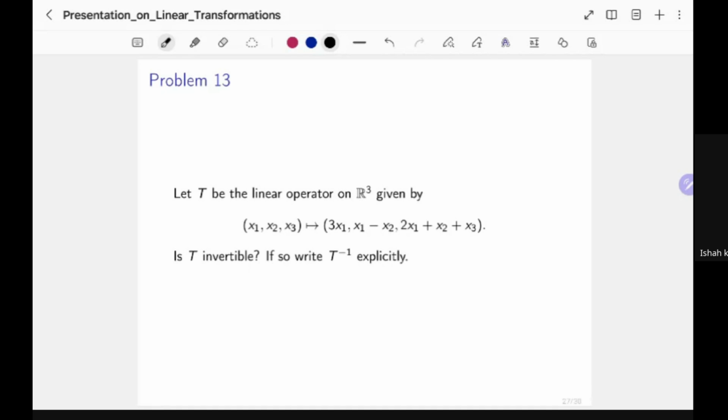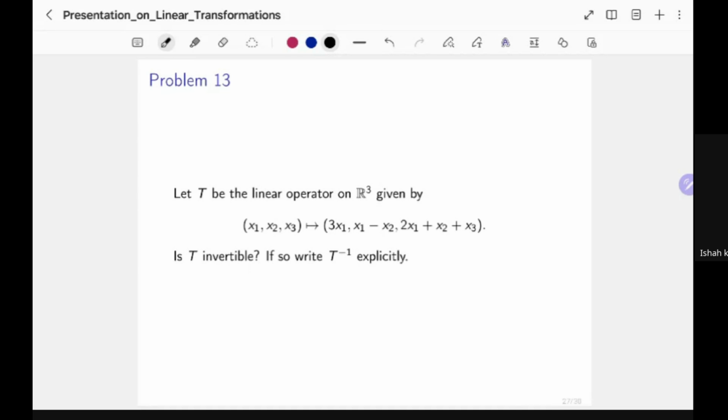And if A is non-singular, then T is going to be invertible. And if A is singular, then T is not invertible. And if we show that the corresponding matrix is non-singular, then T inverse will be described by the inverse of the corresponding matrix A. Okay. So let's do that.